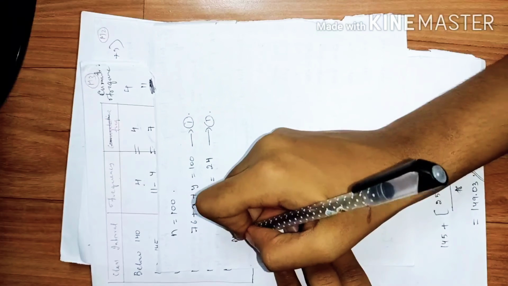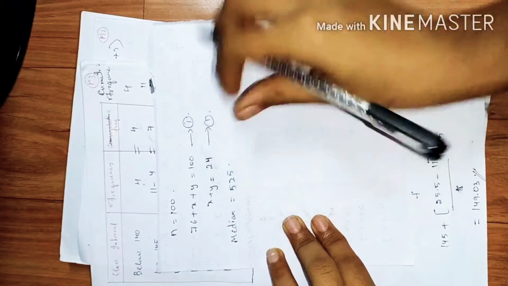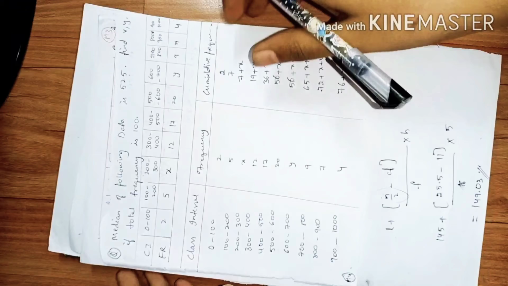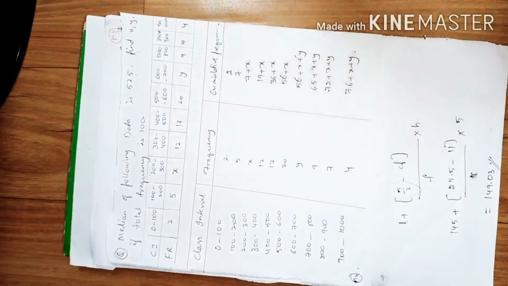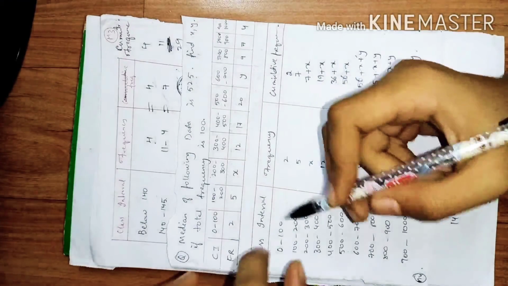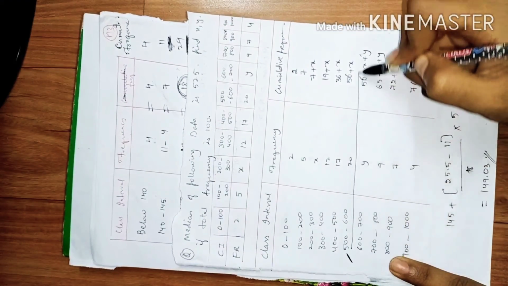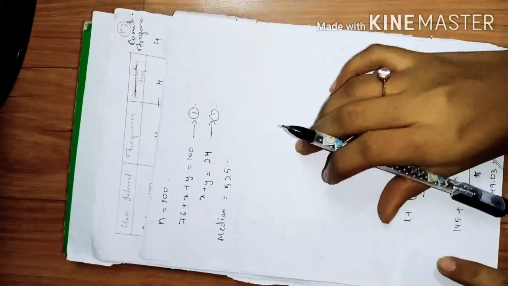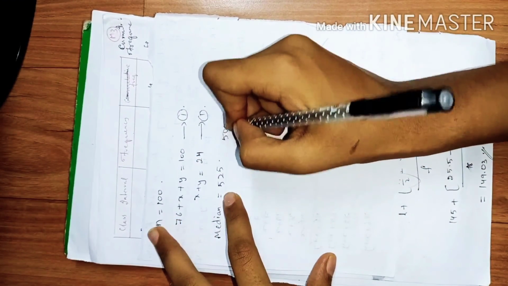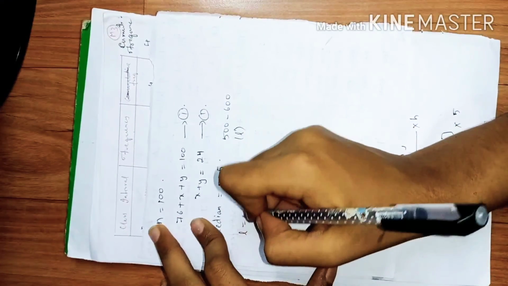Now we know that the median is 525. We need to check where this median lies. 525 lies between 500 and 600, so this should be taken as our median class. The class is 500 to 600, which means the lower boundary is this value. Now we have L is equal to 500.